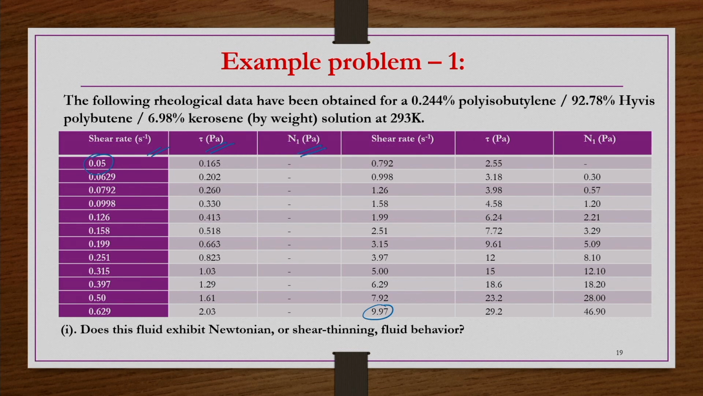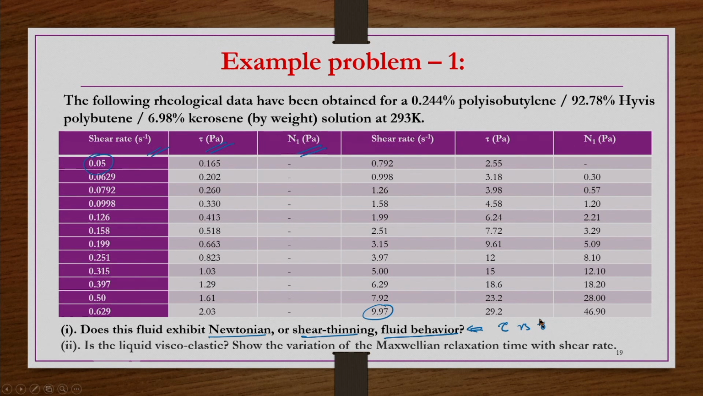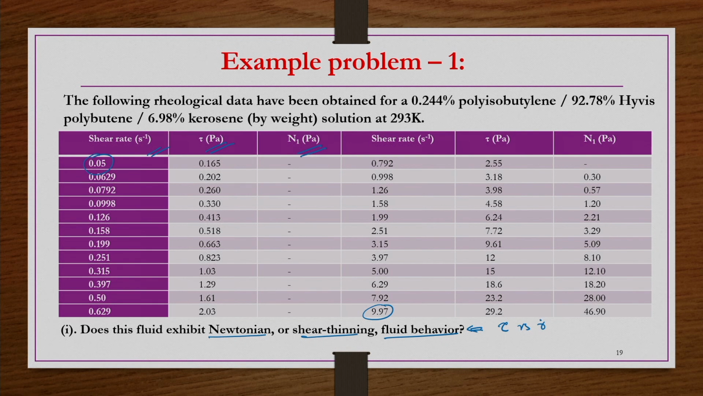So, the first part of the question: does this fluid exhibit Newtonian or shear thinning fluid behavior? If you wanted to know Newtonian or shear thinning behavior, what do you have to do? You have to plot tau versus gamma dot, right. If it is passing through origin and linear, it is Newtonian behavior. If it is passing through origin, but it is not linear, then we can have either shear thinning or shear thickening behavior. Okay, so that we can see.